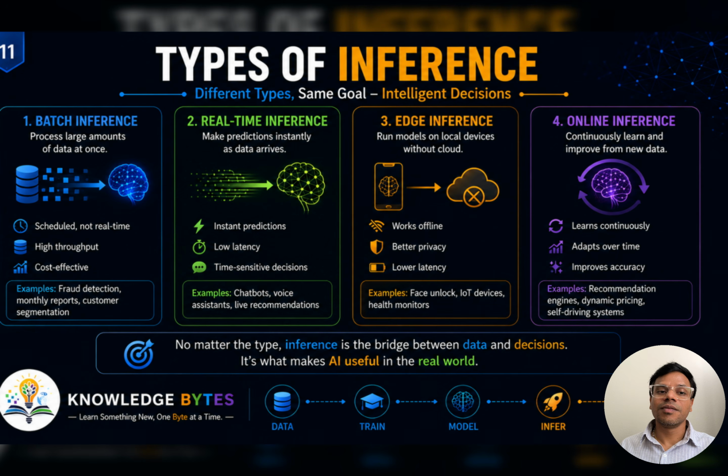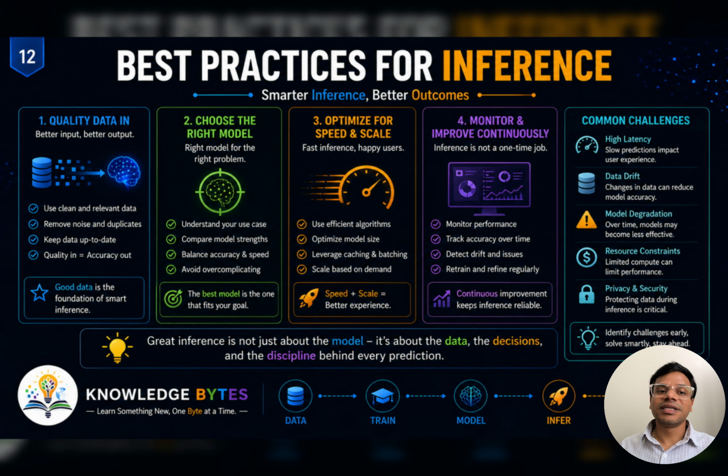So now let's get into the next one. To get the best results from AI, use quality data. Choose the right model, optimize for speed and scalability, monitor performance regularly. Also, watch for challenges such as latency, data drift, and privacy concerns. Successful inference requires more than just a good model. It requires continuous improvement.